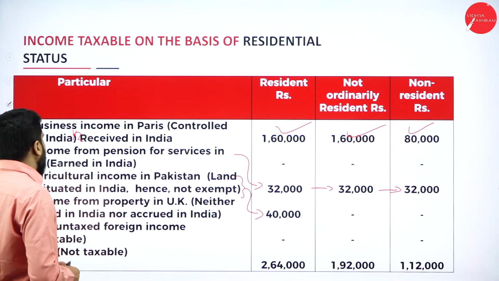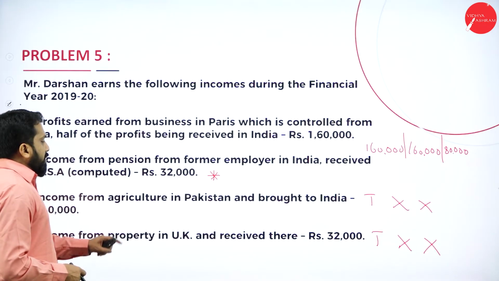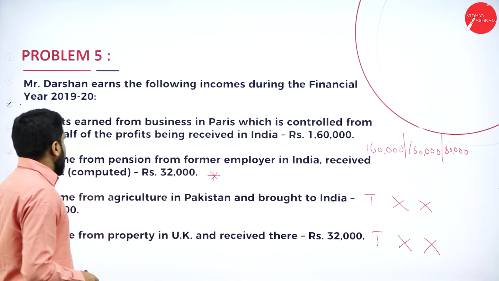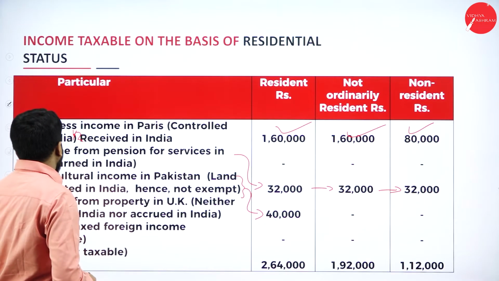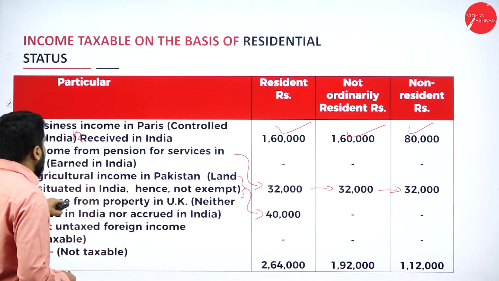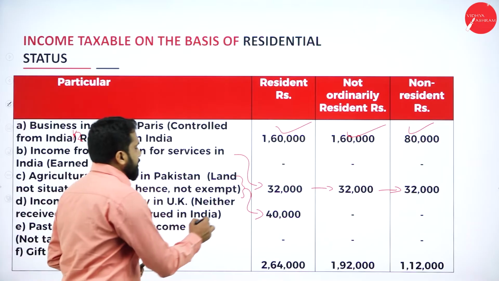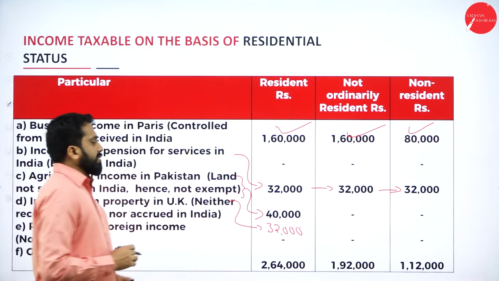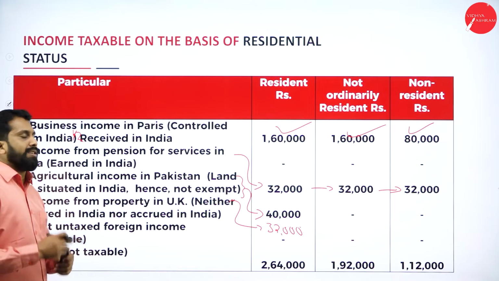Income from property in UK, received there. So how much is it? 32,000. The agriculture income of 40,000 we have already taken. But income from property in UK, neither received nor accrued in India, the amount is 32,000. I have added it. So how much is it? 32,000.